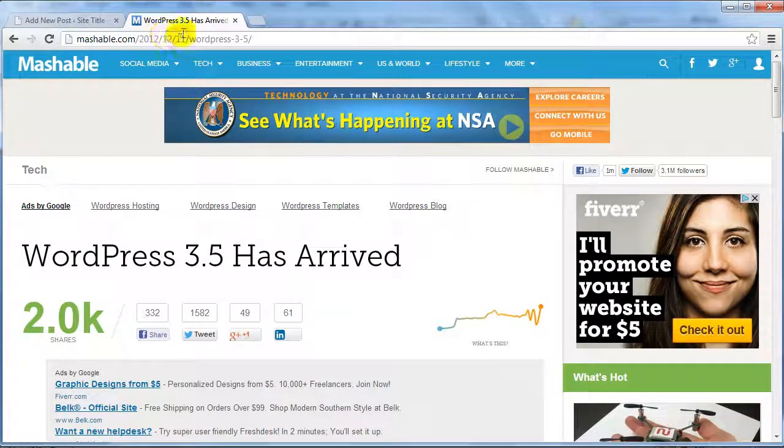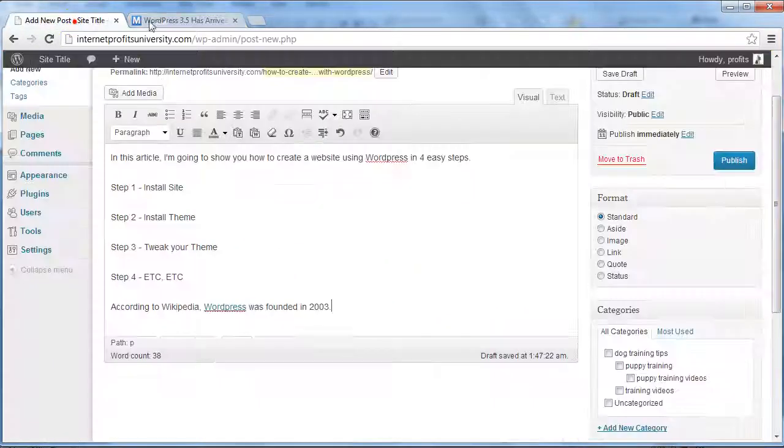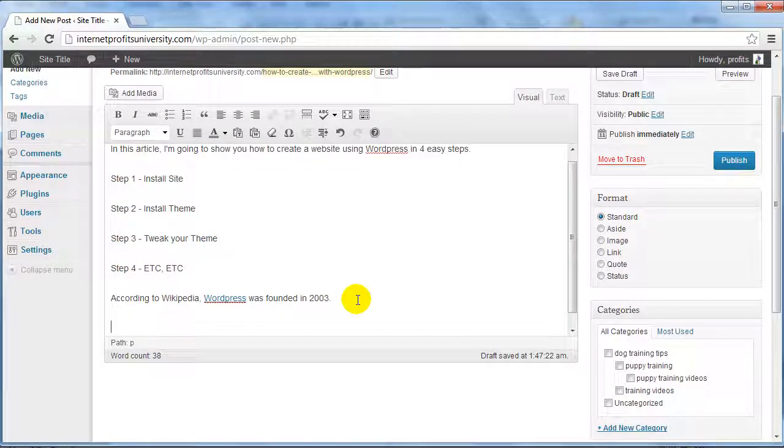And we could put another credible source. Since it says WordPress 3.5 has arrived. And of course, I'm putting this here, but you can put this anywhere you want. I just wanted to show you this as an example where you're basically writing your content, but you're linking to a credible source. Because a lot of people take advantage of Google, and Google's looking for people that are taking advantage of them. So if they see that, oh wow, you're linking to a credible source, you must be a legitimate piece of content or a legitimate site.